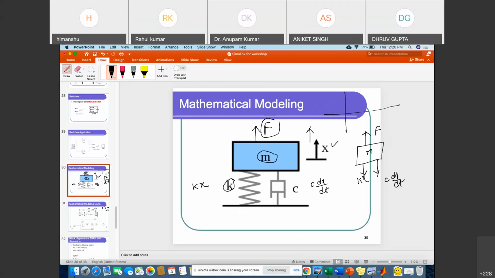it will show the damping type of response. Such type of response we will get at the output, and we will try to see it in our Simulink as well.